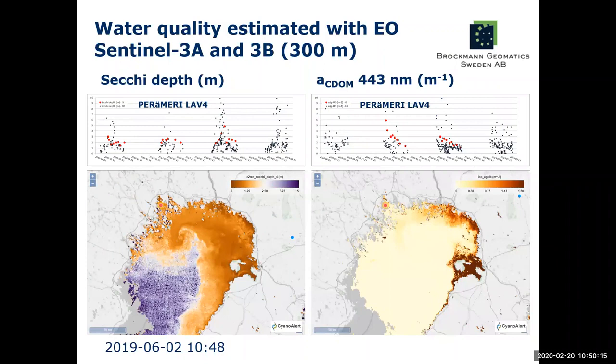Here's an example of Secchi depth derived from Sentinel-3, same date, and CDOM. I would like to point out that CDOM, colored dissolved organic matter, is inversely correlated to salinity, so this may also help you to define where your estuary starts and where it ends, this type of data.